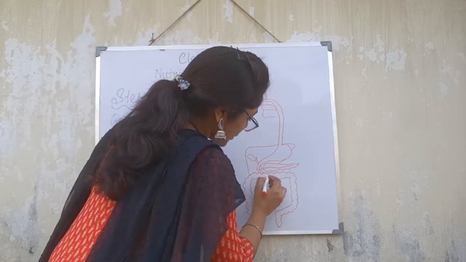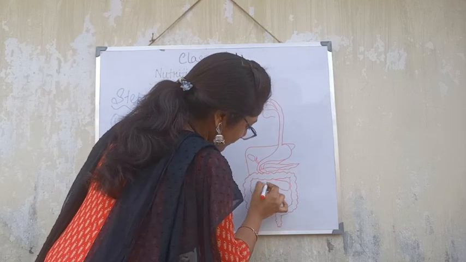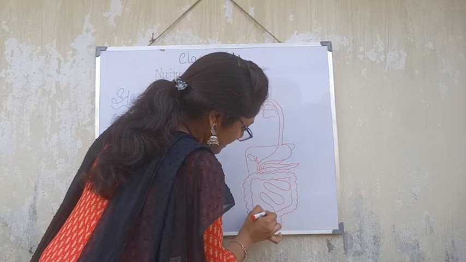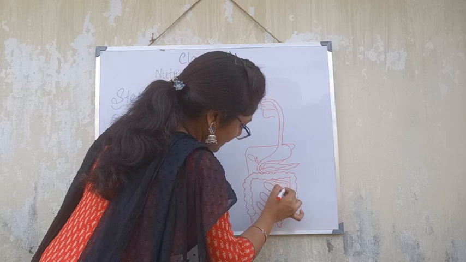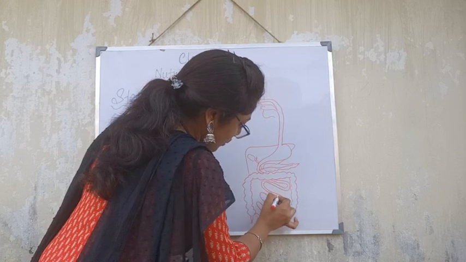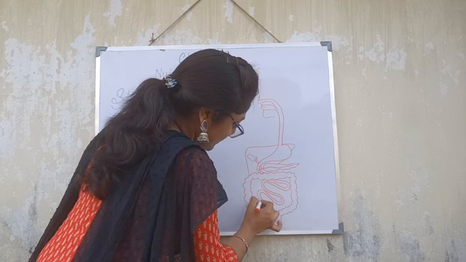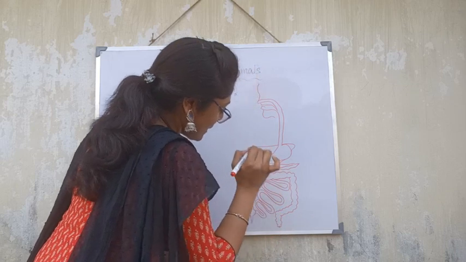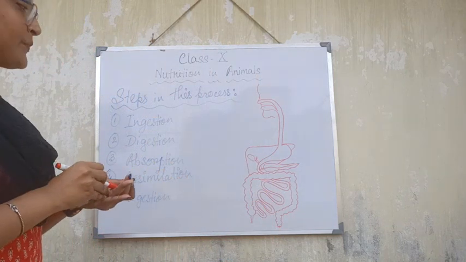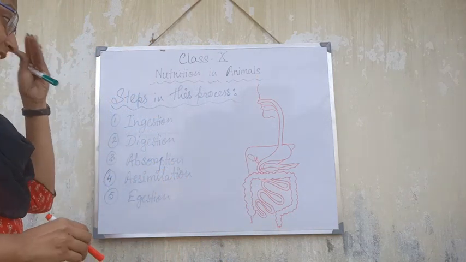This is the structure. Now from here we can see that the small intestine will come and join. This is the small intestine. This is the diagram of our digestive system.